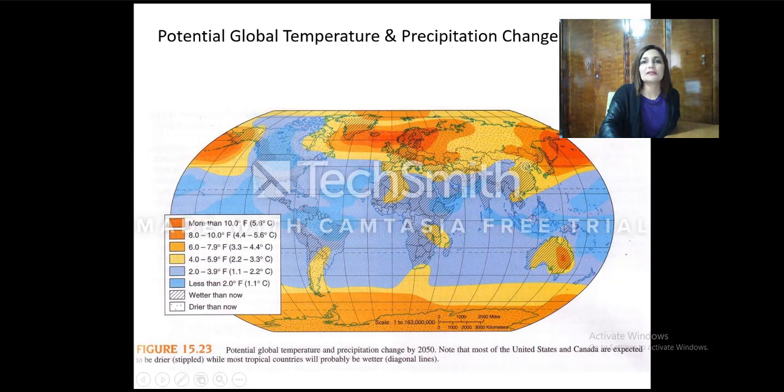So here, potential global temperature and precipitation change. Certain environmental scientists believe that we might have a mirror image of what's happening currently regarding temperature, weather and climate.